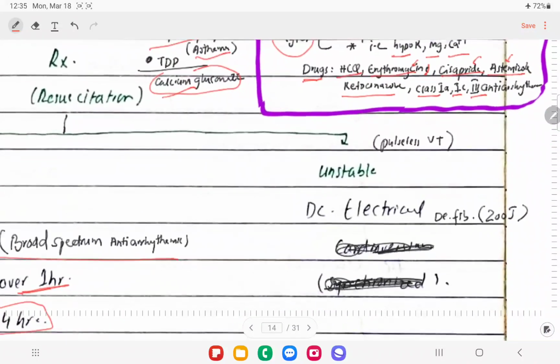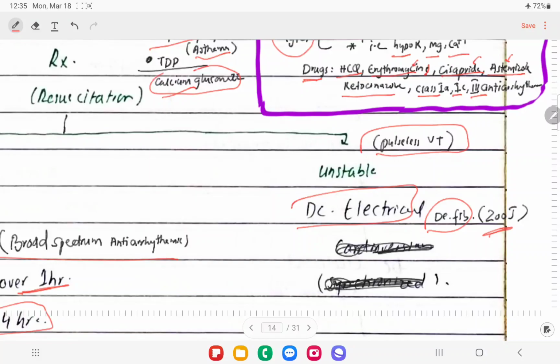If the patient is unstable, if the patient is having pulseless VT, we'll straight away go for DC defibrillation, right? We'll have to defibrillate this patient with 200 joules, right? Defibrillation and cardioversion are a bit different. Cardioversion is synchronized, right?